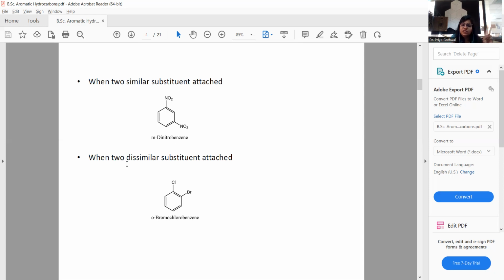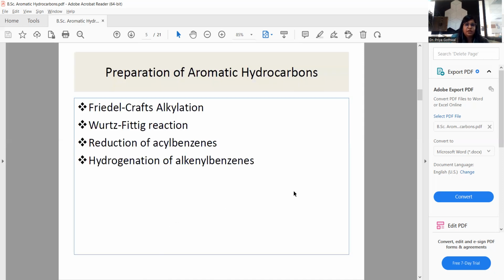When two dissimilar substituents are attached to the benzene ring, say chloro and bromo groups, we know that alphabetically bromo comes first. So here, it is orthobromochlorobenzene. The name is given according to the alphabetical nomenclature system of the IUPAC name.